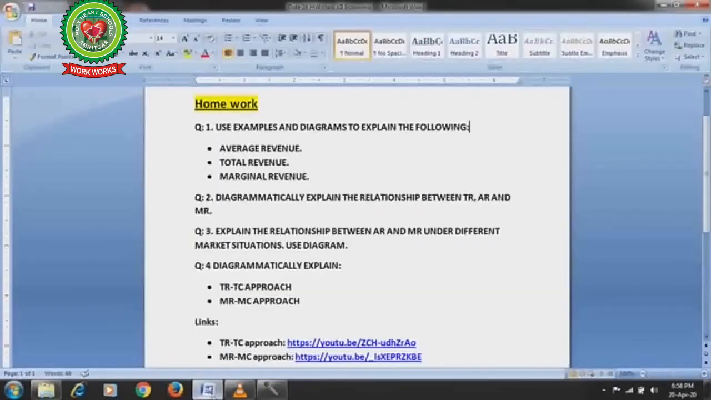Students, note down the homework. Use examples and diagrams to explain the following terms: average revenue, total revenue and marginal revenue. Question number 2. Diagrammatically explain the relationship between TR, AR and MR. Question number 3. Explain the relationship between AR and MR under different market situations. Use diagram. Question number 4. Diagrammatically explain the TR, TC approach, and the marginal revenue and marginal cost approach by using examples and tables, and go through the links that I have given below.